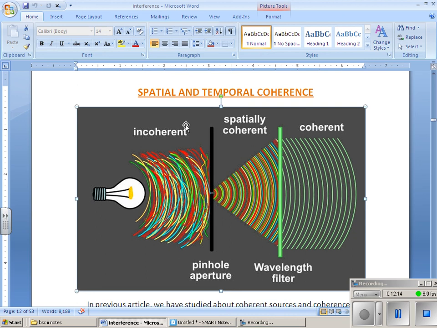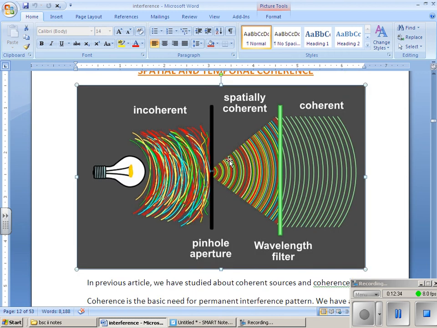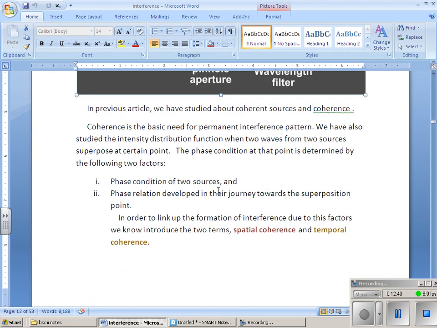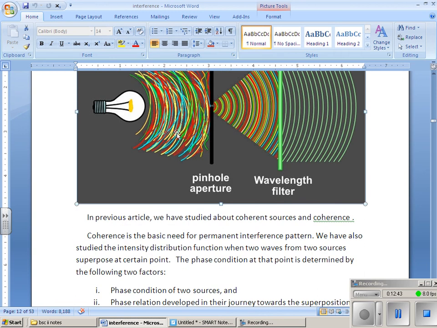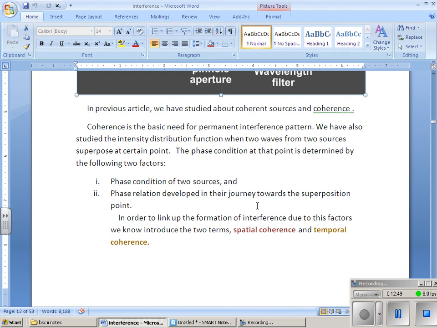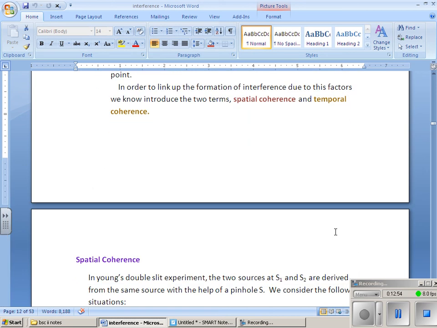So for an interference pattern to take place, we require spatial coherence as well as temporal coherence. What is spatial coherence? Here the distribution of light is taking place evenly in space, so this is called spatial coherence. For interference to take place, the source must be coherent. One more condition is the phase condition of the two sources: spatial coherence must be there, temporal coherence must be there.